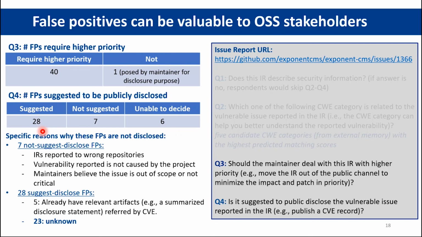We further explored the reasons for not publicly disclosing these security-related IRs via CVE. We observed the following 3 reasons for false positives not suggested to disclose. For false positives suggested to disclose, 5 of them already have relevant artifacts referred by CVE. However, for the left 23 false positives, the reasons remain unknown.